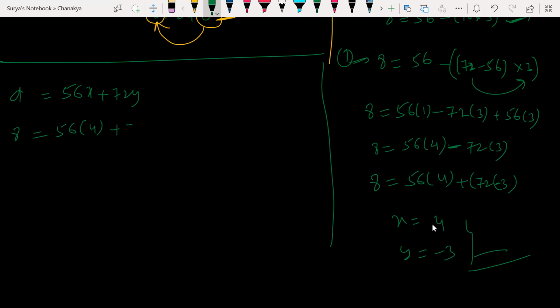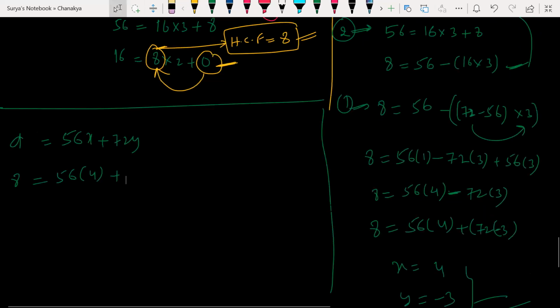So I think this is the end of the question because we got the values of x and y, right? Yes, we got the x and y values, but I'm rewriting and checking it once, substituting and verifying.